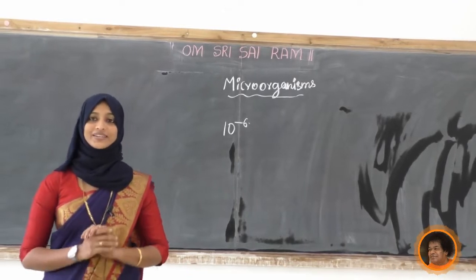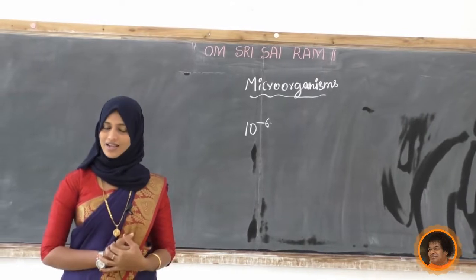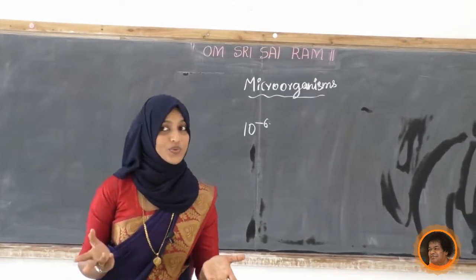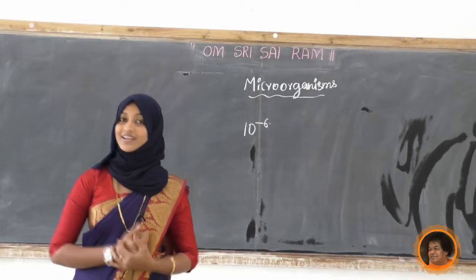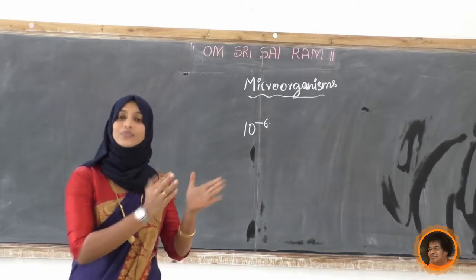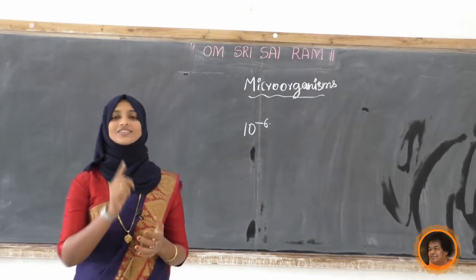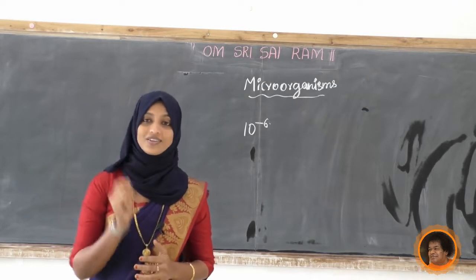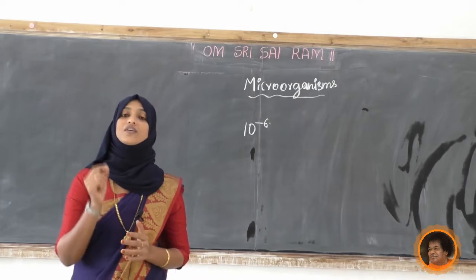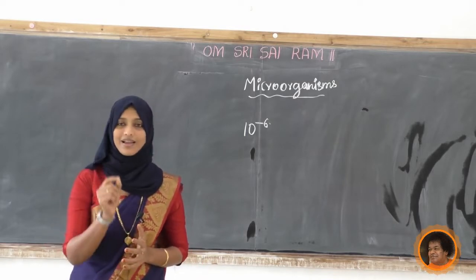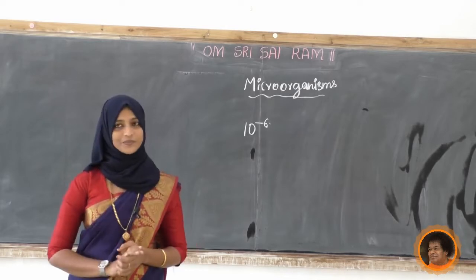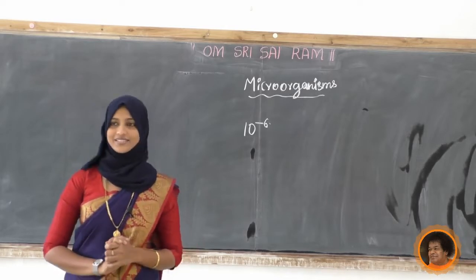Next, tell me, student, the study of microorganisms is called what? We know that the study of animals is called zoology, and plants is called botany. Then which branch of biology deals with microorganisms? That is called microbiology. This is a branch of biology. It deals with the study of microorganisms, that is microbes. So microbes are studied under microbiology. Come to know, student?